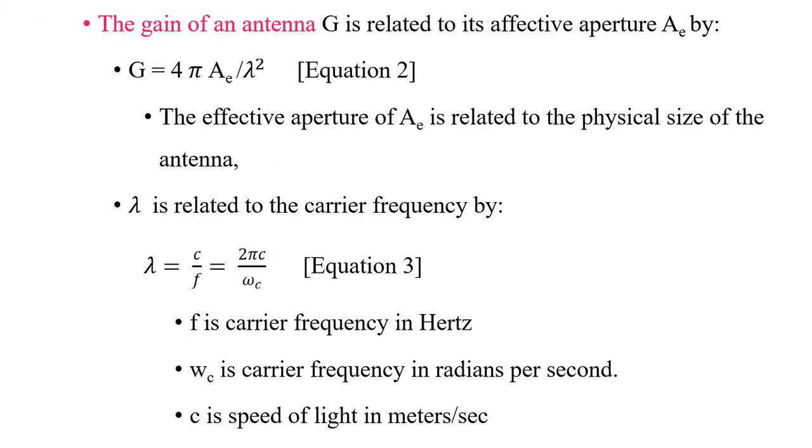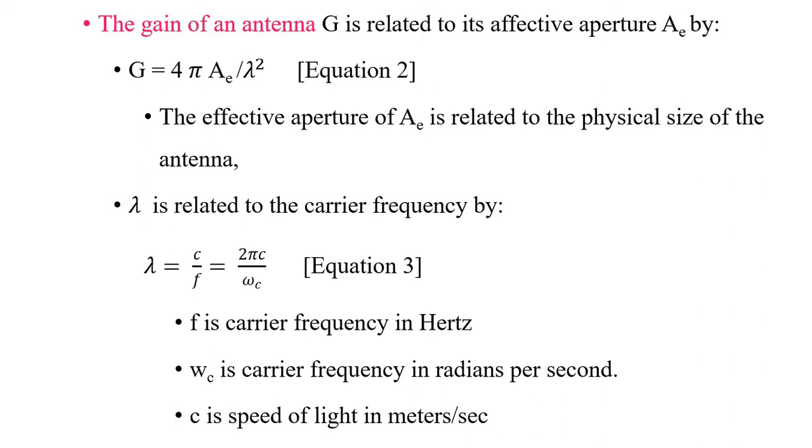Next what you have is the gain of the antenna. This we can write as G equal to 4 pi AE by lambda square. A is the antenna aperture, and lambda is the wavelength. The effective aperture AE is related to the physical size of the antenna.